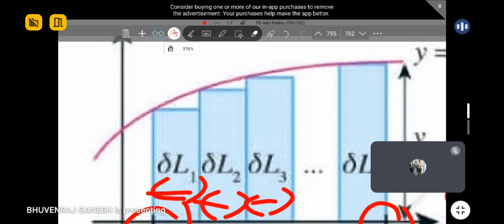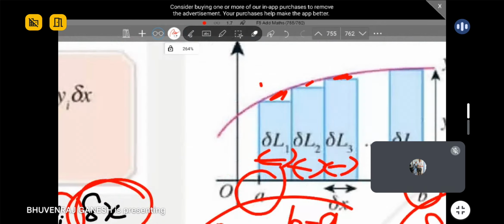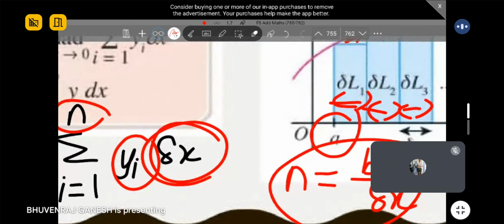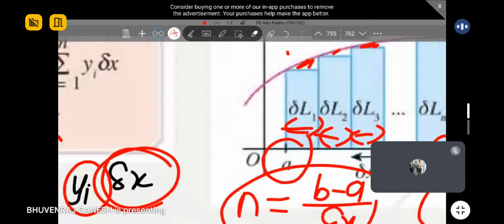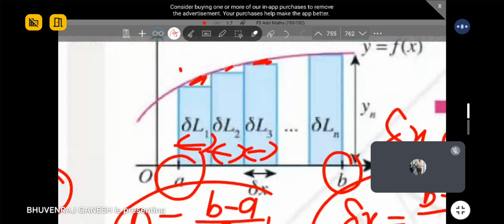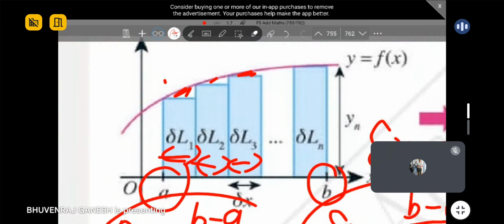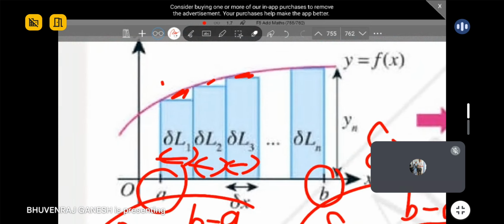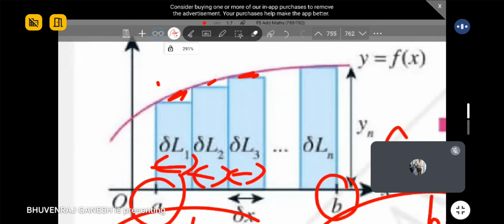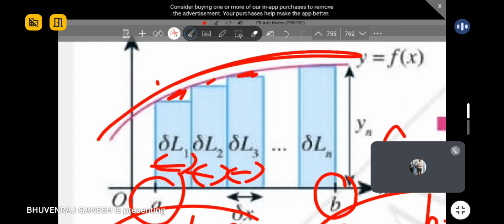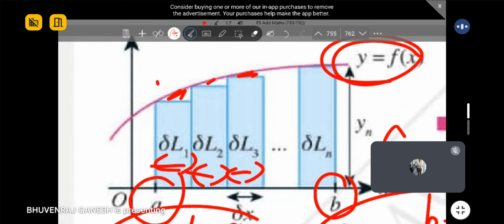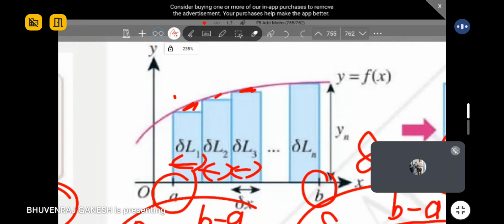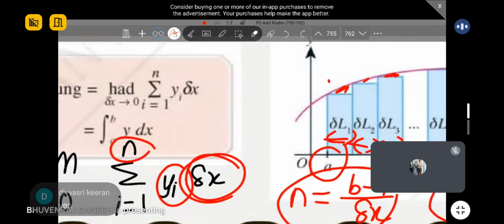In this curve, there are empty spaces, 1, 2, 3. So if you use this method, the value won't be so accurate. That's why we are integrating towards dx, because delta x is an approximation, so the answer you get is also an approximation. If you integrate towards dx, it means the exact value without any empty space like this. So this is using the equation of the curve. But over here, we don't know the equation of the curve. The question never gives it. So this is the reason we are using this estimation method, and that is why they ask you to prove this.